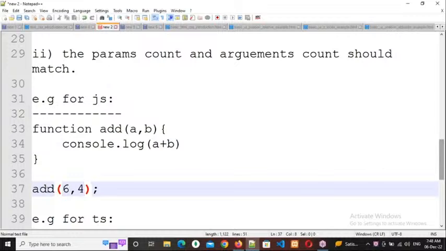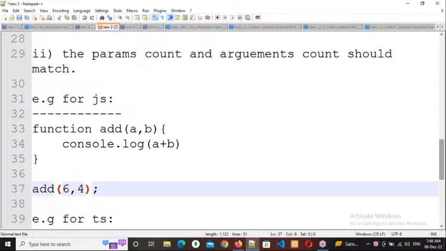Arguments. Whenever I'm calling this add method, immediately I'm sending the values. If you are sending values whenever you are calling, those are called arguments. Arguments means the direct values. Values which are coming to the function are called arguments. Clear, everybody? Respond.